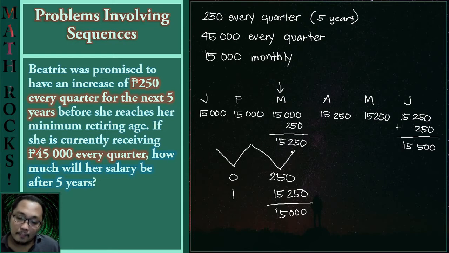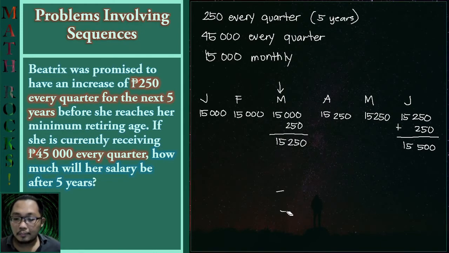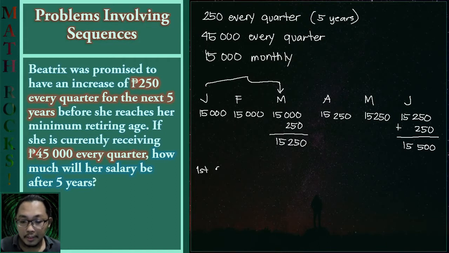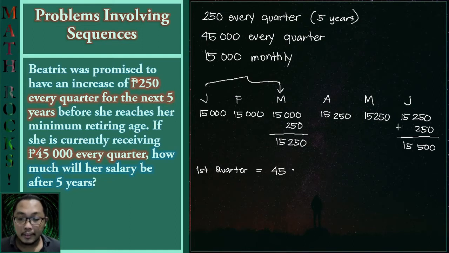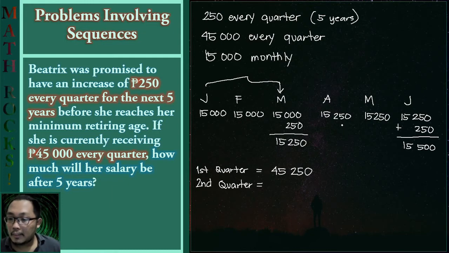So let us see if we use the concept of having her salary per quarter. So let us have these months be our first quarter. So on the first quarter, she will have a total amount of salary of 45,250. While for the second quarter, she will have a total of 46,000.